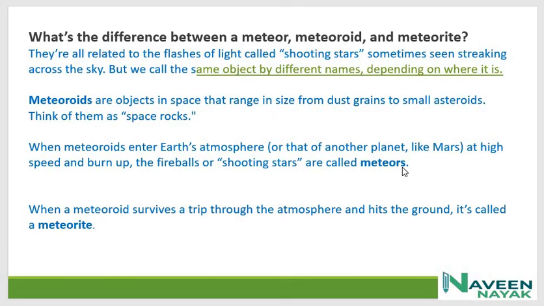When a meteoroid survives a trip through the atmosphere and hits the ground, it is called a meteorite. It's important to know about this. It is related to Geology Optional Paper 1, chapter 1, and we have this in the syllabus.